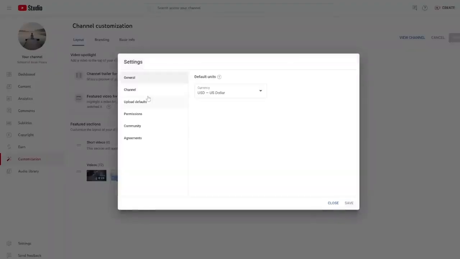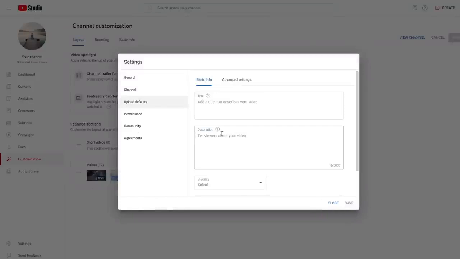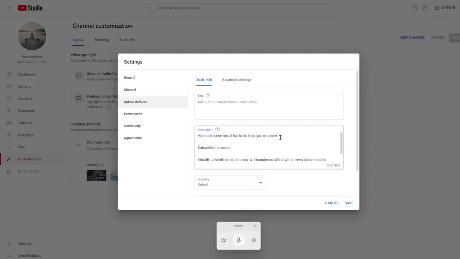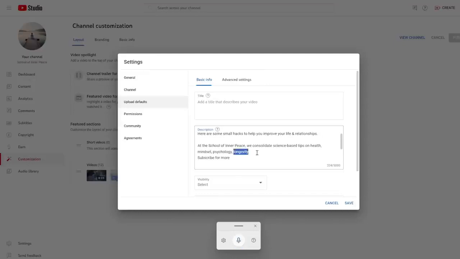then upload defaults so that you can set a default title, description, and visibility, which would show up every time you upload a video. So let me just quickly type in a default description, which should be general enough so that it applies to all the YouTube shorts I upload.